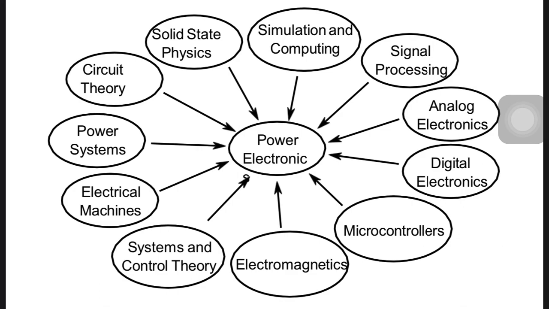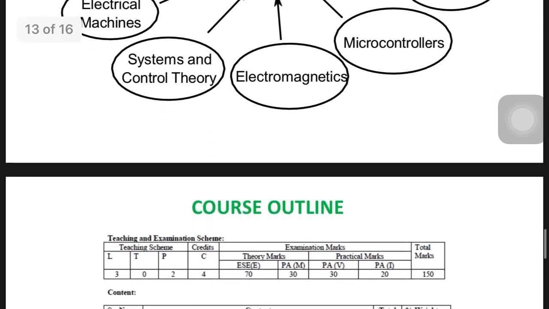Electromagnetism and microcontrollers are part of power electronics. Digital electronics also involves encoding and decoding. Then analog electronics, signal processing, simulation and computing, and lastly solid state physics. All these things deal with power electronics.